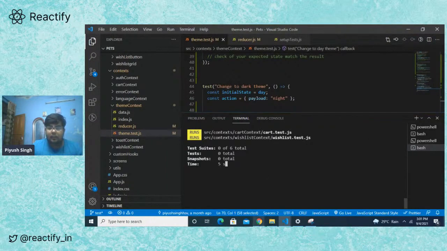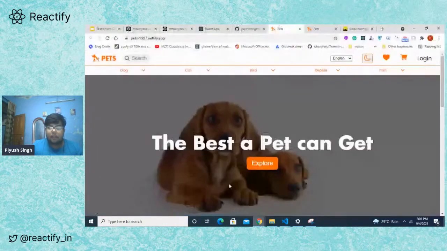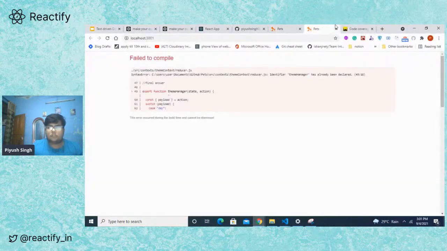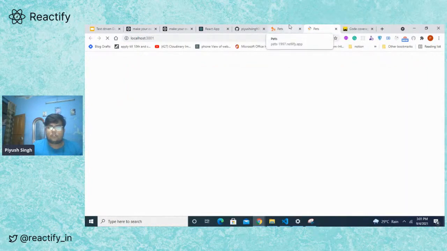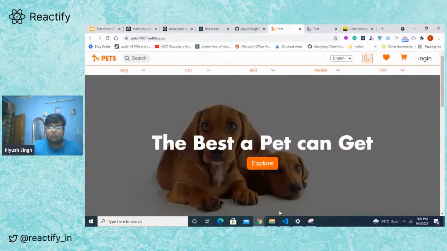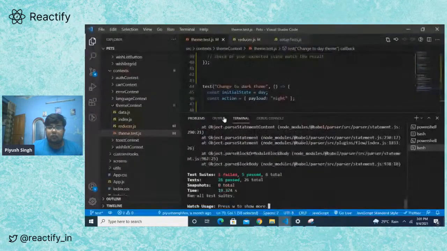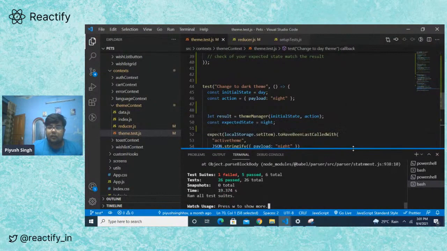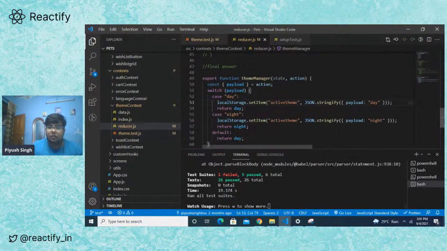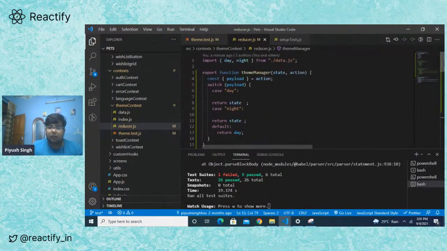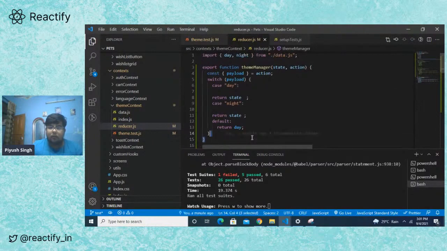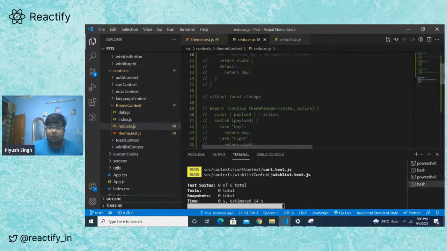It's running the test, and now you can see, yeah, the test fails. Now let's go to the reducer and see what's the issue that it's failing, because there are two theme managers. Just comment this out and it should work now.